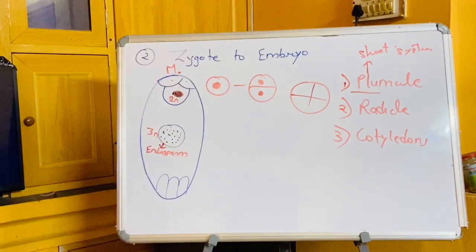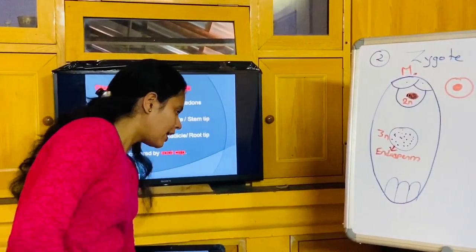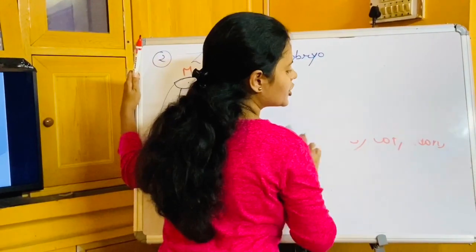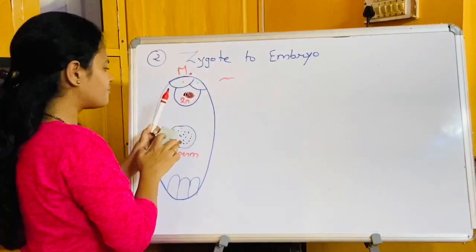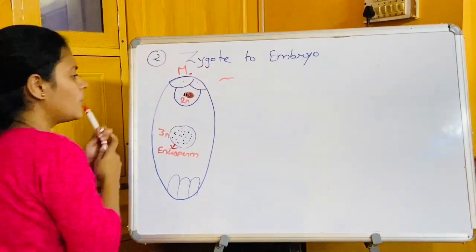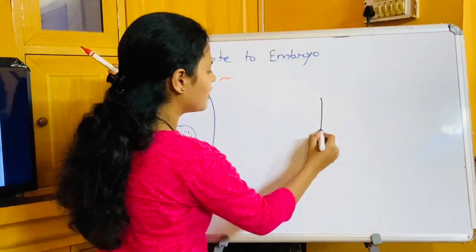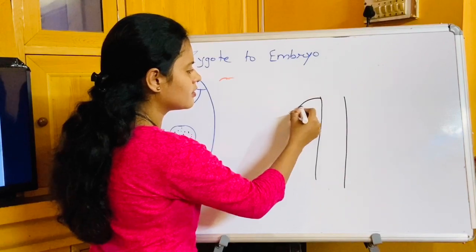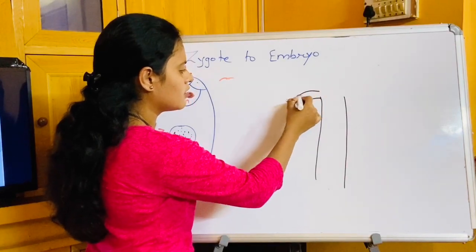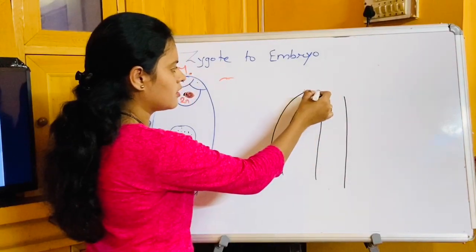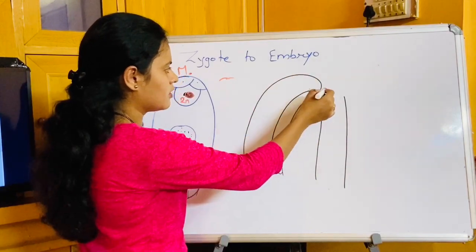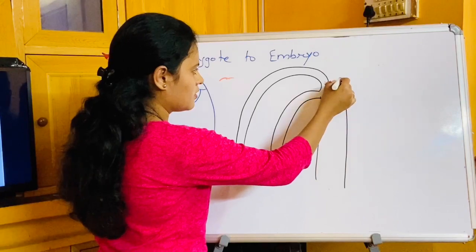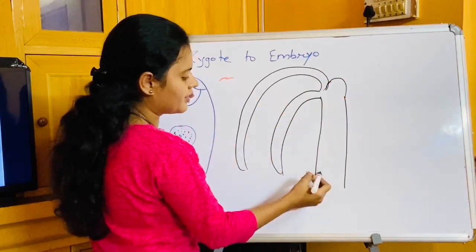Now the dicot embryo. If I show you the picture, it's very easy. A dicot embryo first has the embryonal axis, somewhat like this.